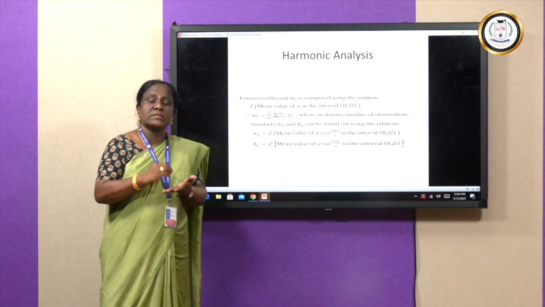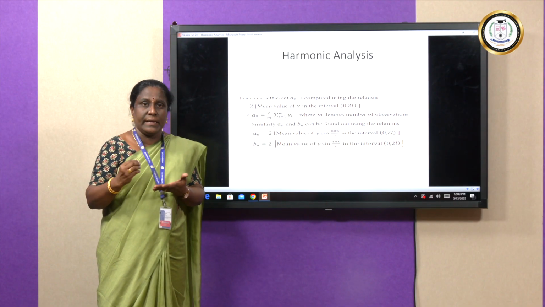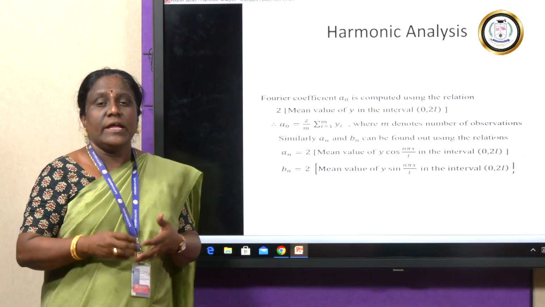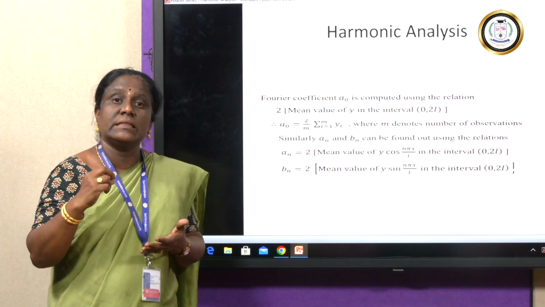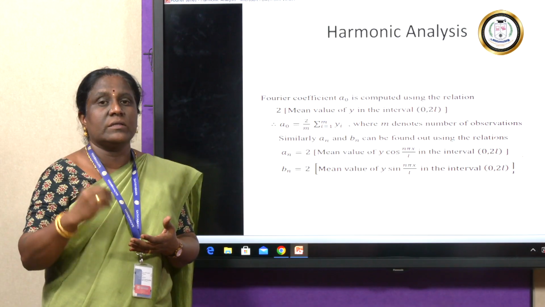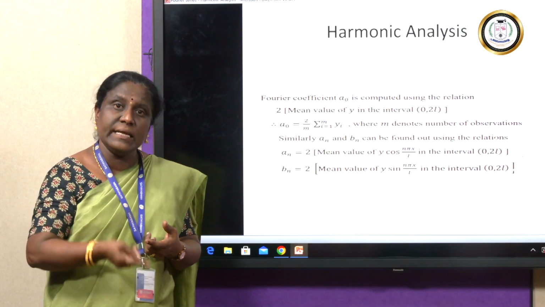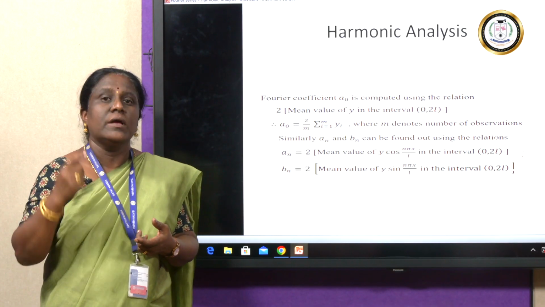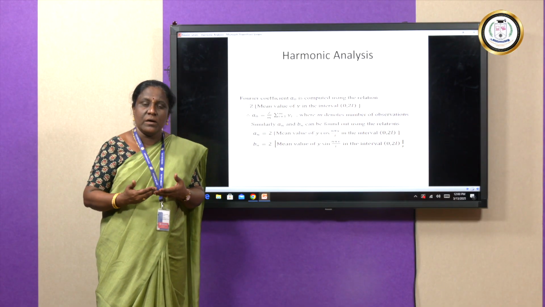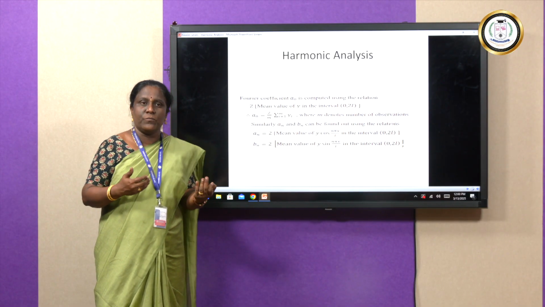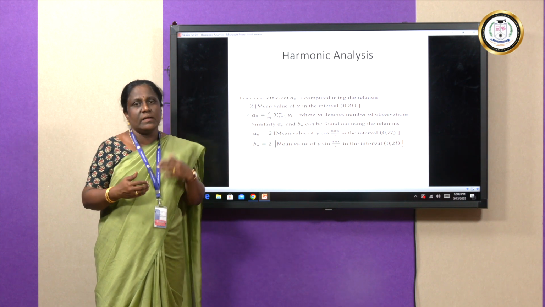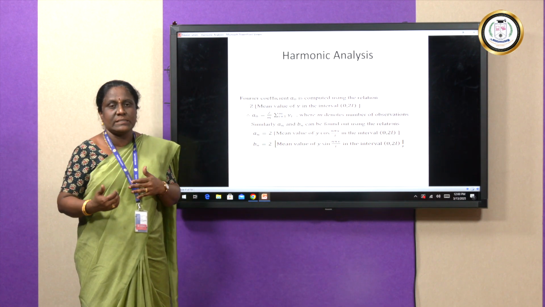If the x values are in terms of pi, then we are going to work in radians mode. If the x values are in terms of theta, that is degrees, then you work the problem in degrees mode, which is the default mode in your calculator. If your x values are plain numbers, you can go for either pi or degrees by converting them as we wish. That case we will see later.